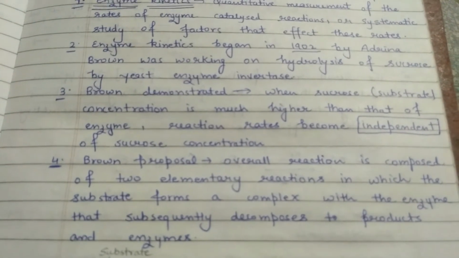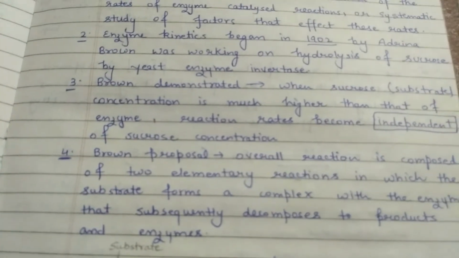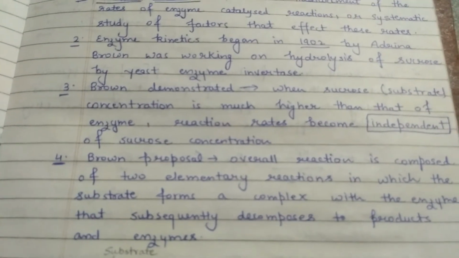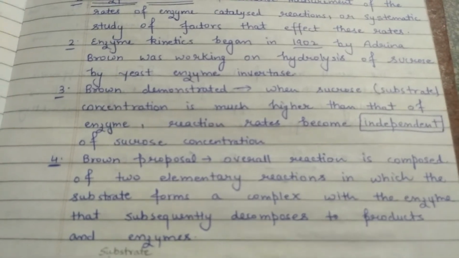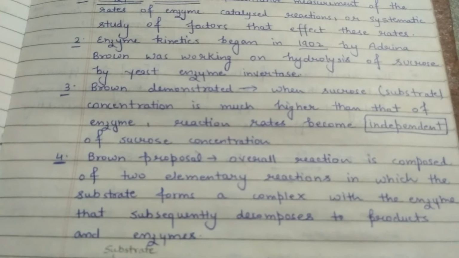So these are two elementary reactions, and these elementary reactions again depend upon some constant. There was some constant which is a proportionality constant, known as the rate constant, because these reactions are dependent on that.